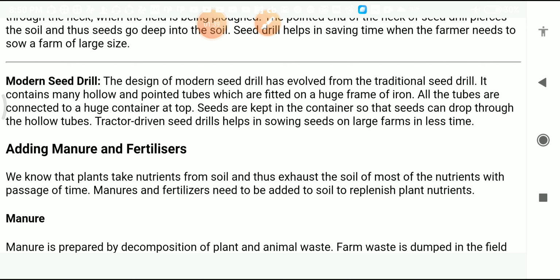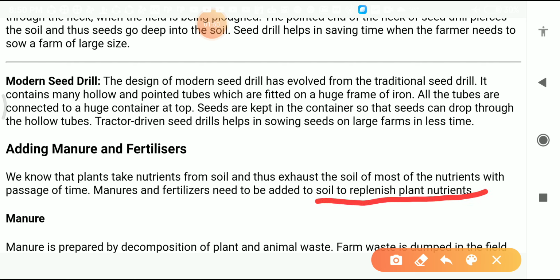We add manures and fertilizers to the soil to replenish plant nutrients. That means if any nutrients are lost from the crop fields, they will be replenished. That's why we add manures and fertilizers in the field, and they increase the nutrients of the soil, which helps the plants to grow better.